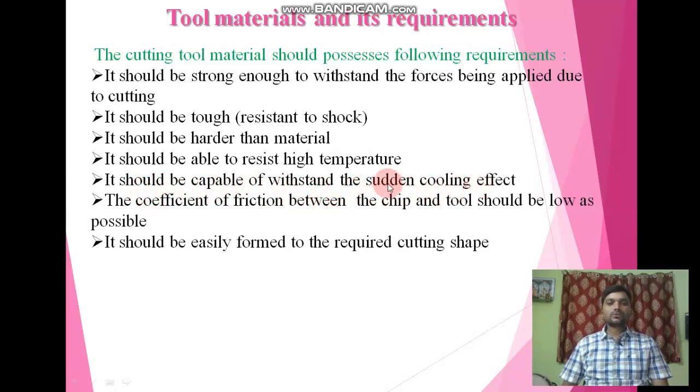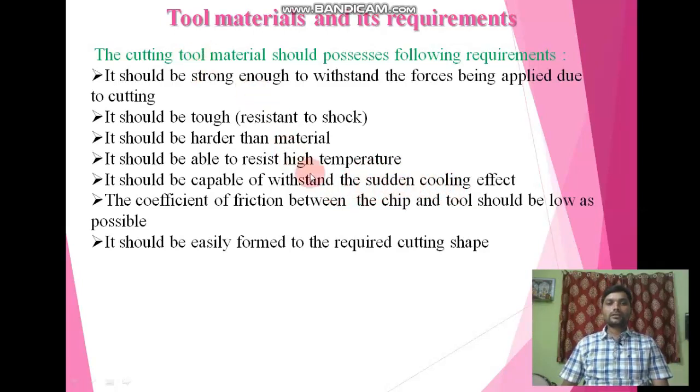During machining, to lower the temperature we use coolant. Because of that cooling effect there could be some changes in the material.